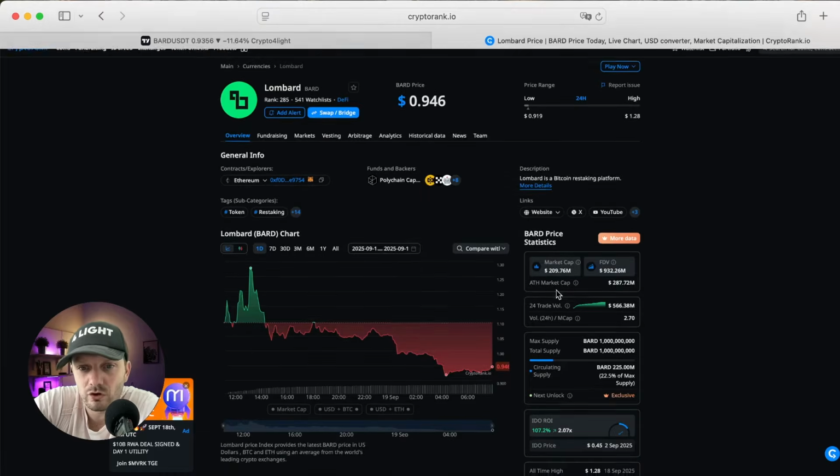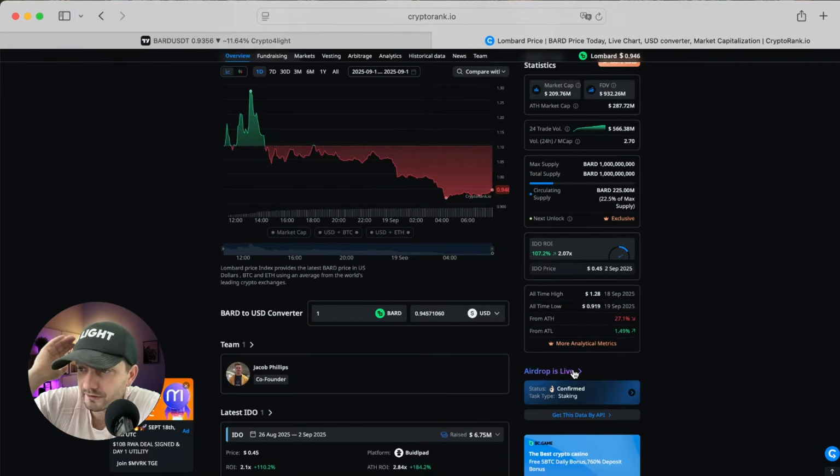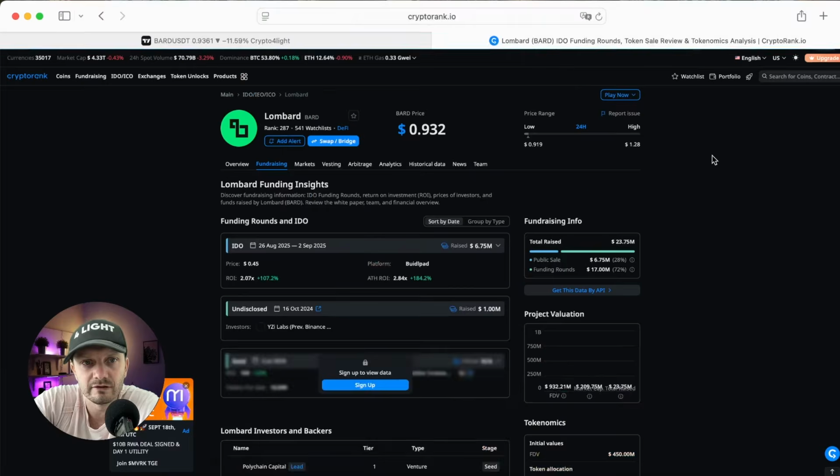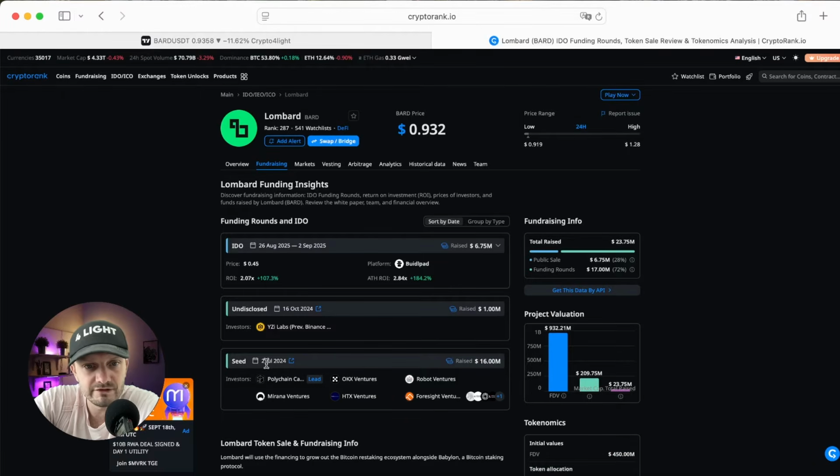Once again, the same model. They just leave, you know, the airdrop is live. The people just distribute their bags. We see the new unlocks every single time, and venture funds just dump the price on the investors. So here, the seed round was 2024. After that, here is an undisclosed round, Use Labs, previously Binance Labs. I don't know what the price was at these private priority rounds, right? And here's the idea. 45 cents.